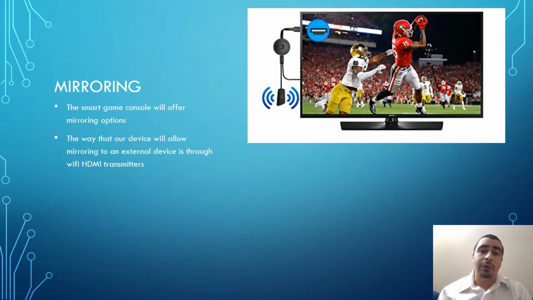The term mirroring is basically wirelessly sending the signal, which is the picture, to a television or other hardware device that they would like to use. So the way that we will do this is by sending wireless HDMI transmitters that will allow the user to mirror whatever they're playing on the Pi anywhere else in their house. So basically they could have it on them and just leave it somewhere in the corner if they don't want it to be seen, and just start playing on the television.